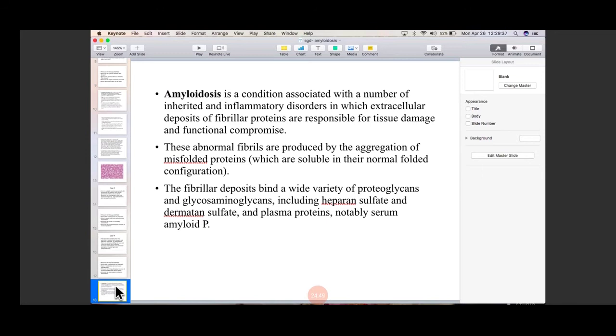These abnormal fibrils are produced by the aggregation of misfolded proteins. These misfolded proteins become insoluble. Earlier, they are soluble in the normal folded configuration, but when they are in the misfolded configuration, they become insoluble, and that is why they are deposited in the organ. The fibrillary deposits bind to a variety of proteoglycans and glycosaminoglycans in the body, including heparan sulfate, dermatan sulfate, and plasma proteins, mainly the amyloid P component.